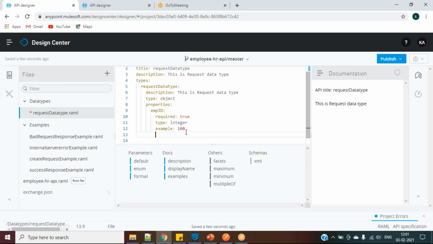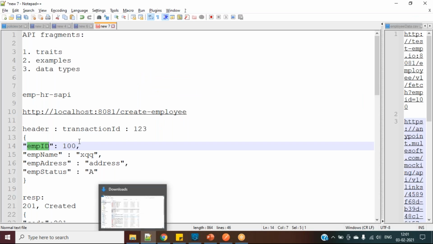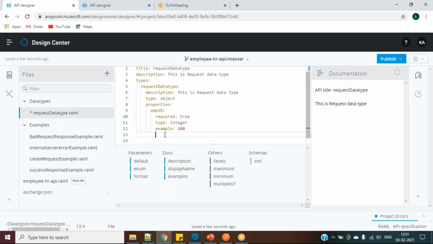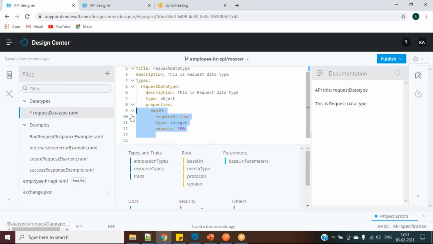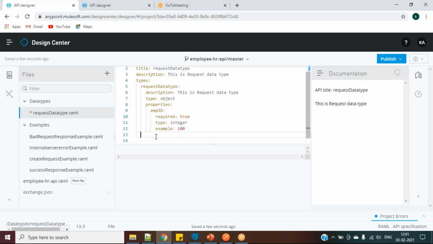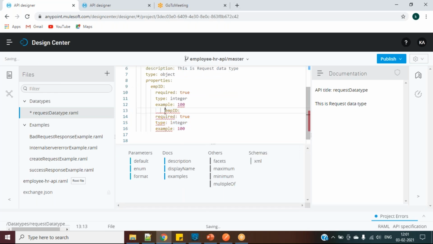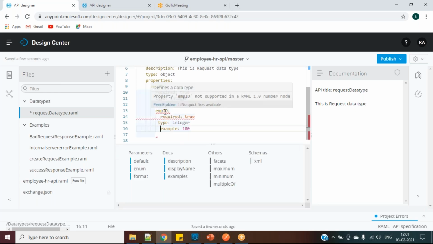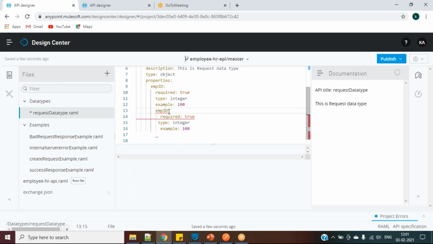Yeah. So in a similar way, I will create for all the other things. Here we have EMP ID, EMP name, EMP status, EMP address. In the similar way, I will just copy this one and paste it under this one. EMP ID, I'll just format this one. It will show us an error because EMP ID.